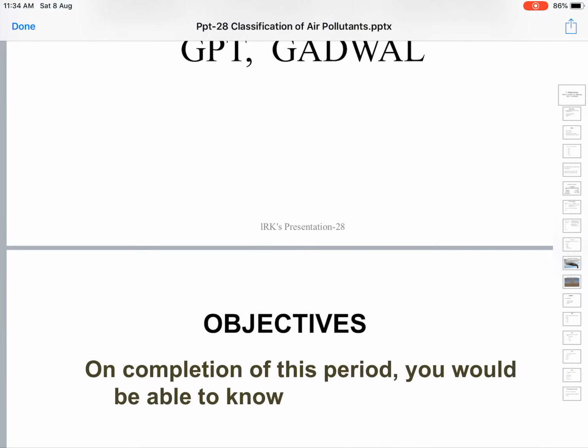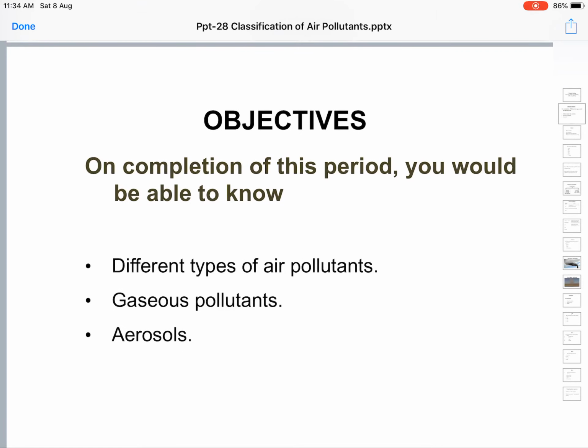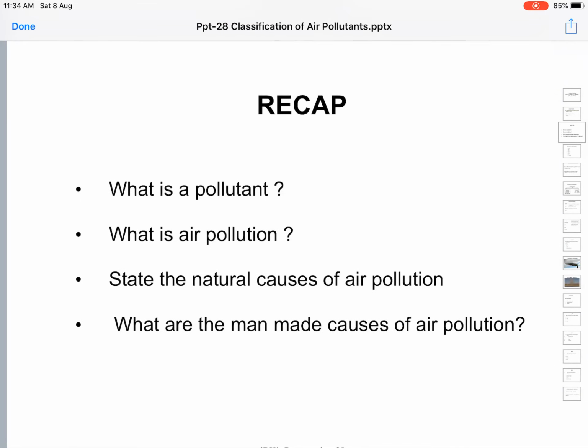Today, let us try to learn different types of air pollutants, which are gases, pollutants, and aerosols. Before going for this lecture, let's try to recollect and recapitulate whatever we have learned in the last class.